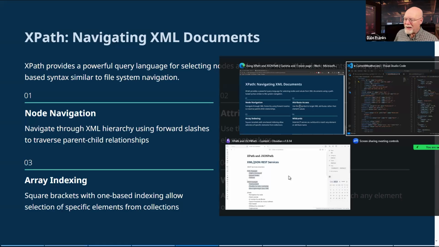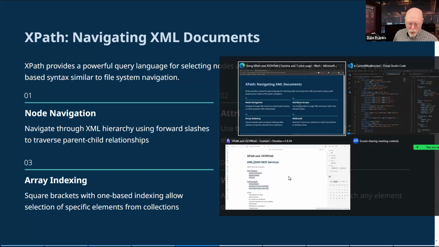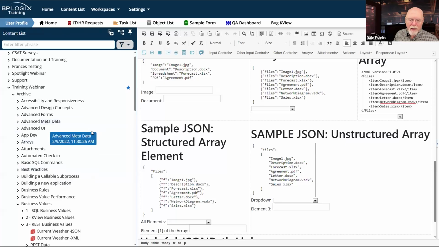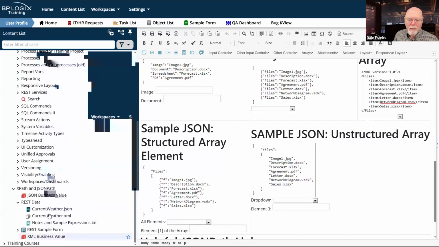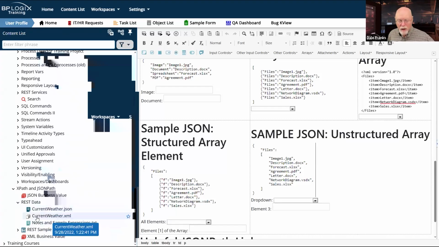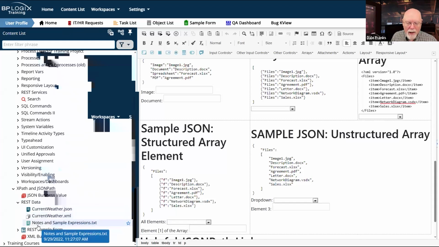So with that in mind, let's actually go back and look at our sample for today. So we've looked at the current weather JSON and the current weather XML. That is the data contained in the XML. So we know what XML is going to be returned.